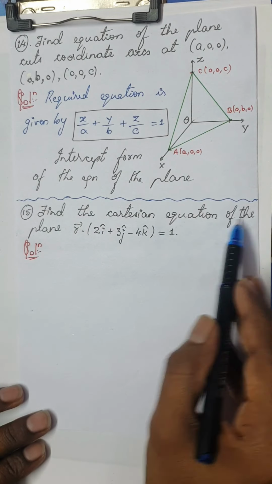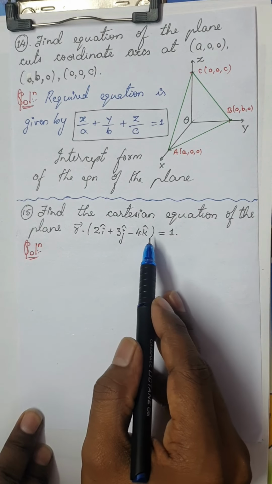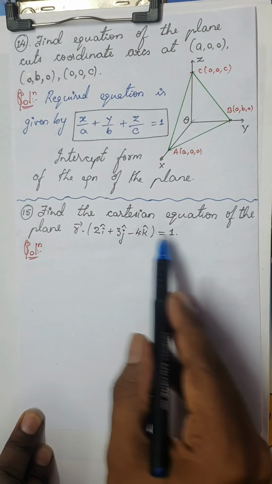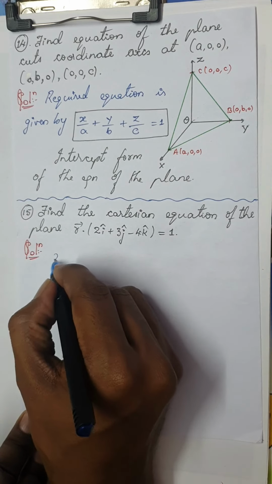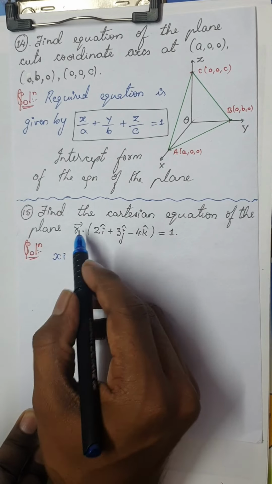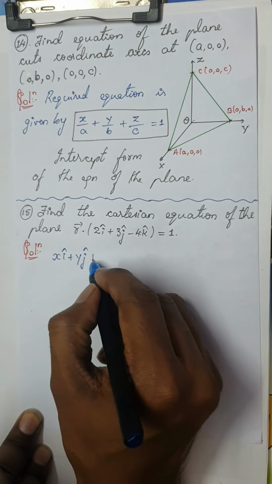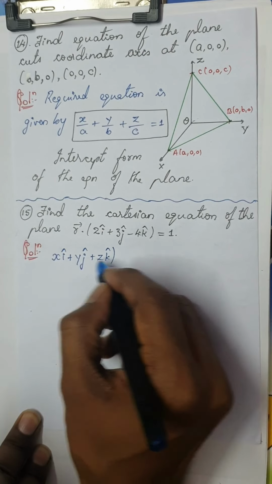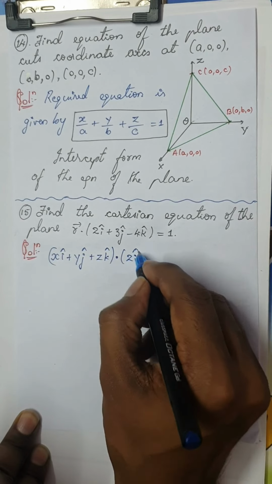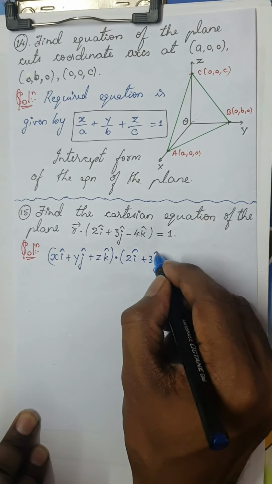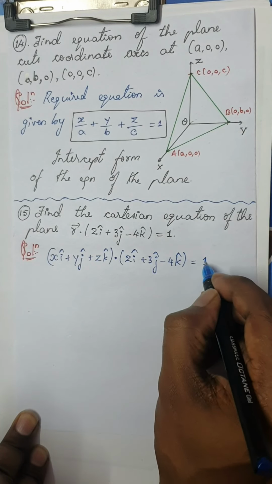Find the Cartesian equation of the plane r dot (2i plus 3j minus 4k) equal to 1. Dear students, we know this is in vector form. We have to write the Cartesian form. And we all know the general vector r can be written as xi plus yj plus zk, isn't it? Dot, let me take 2i plus 3j minus 4k. This is equal to 1.